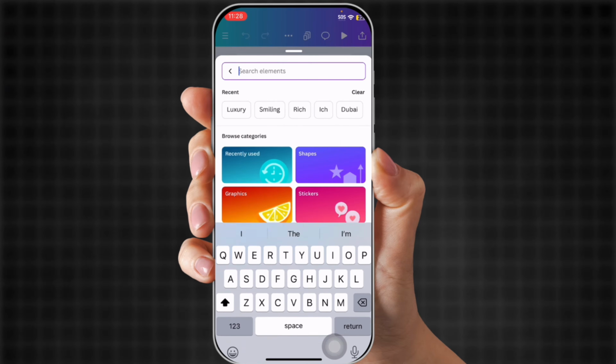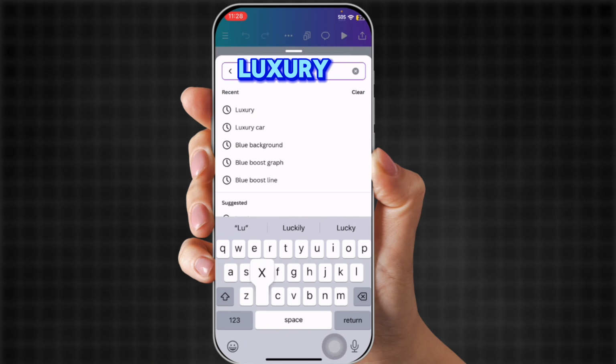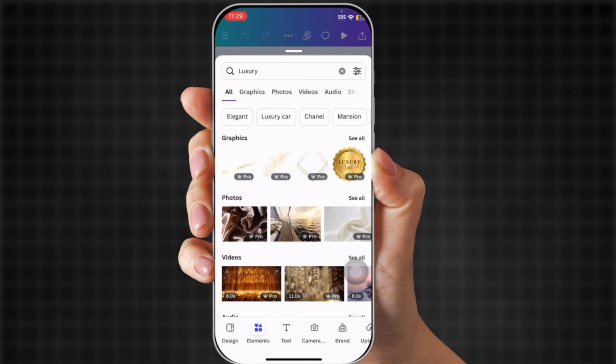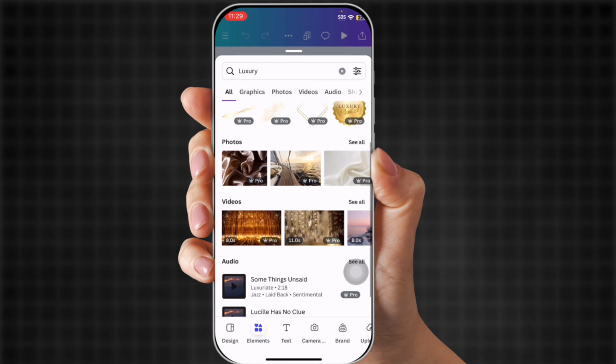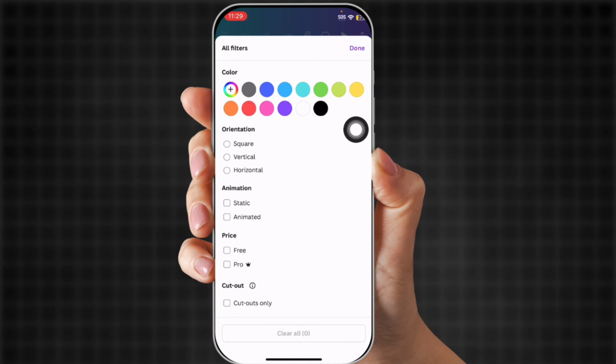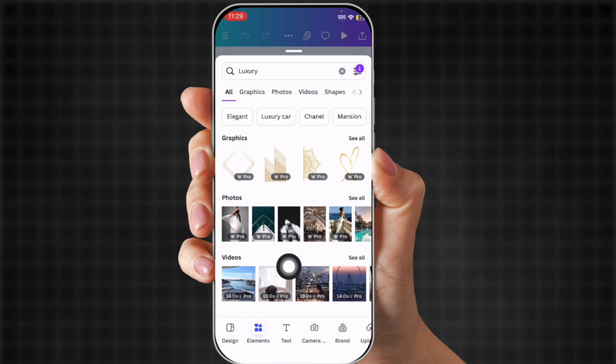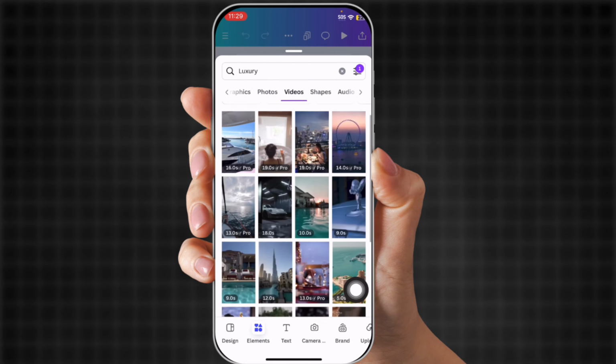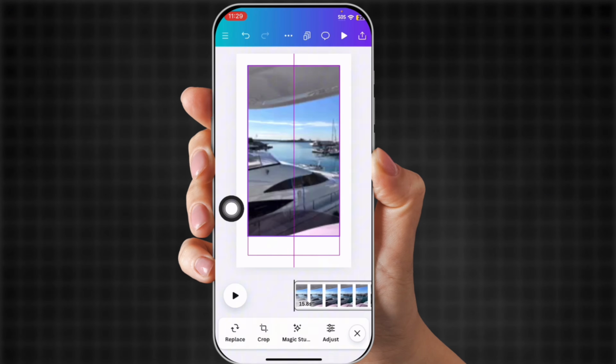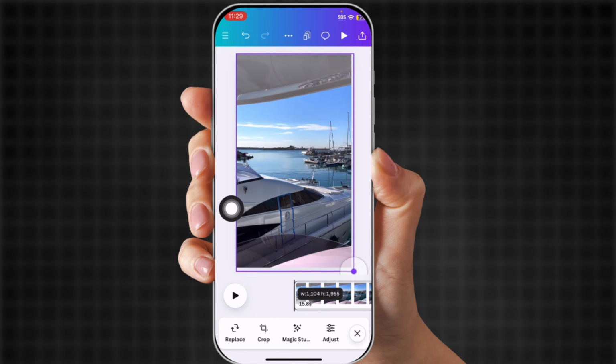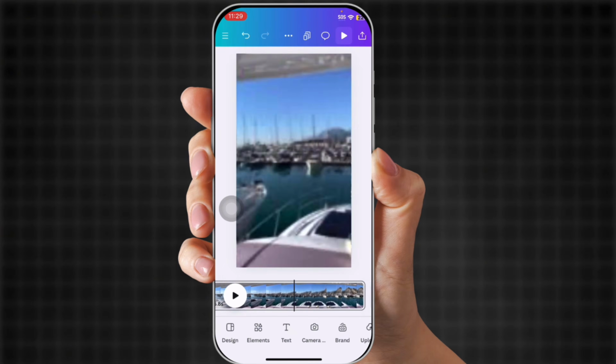So I go up in the search bar and I put in luxury. So these are what comes up, but you want them to be vertical. So up in the corner with the little 3 lines, now you're going to click vertical. And these are what comes up. Go to the videos and these are what you choose from. So I'm going to click this one. And then I'm going to stretch it over the canvas. Make sure that it fits.